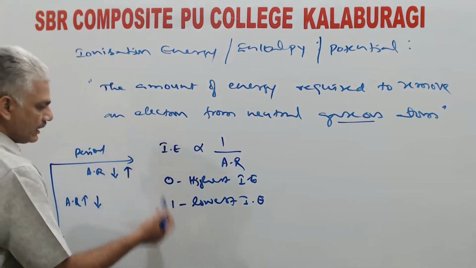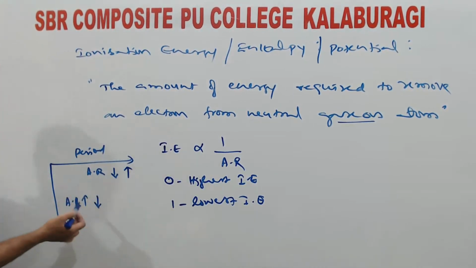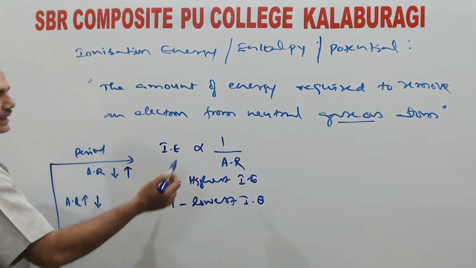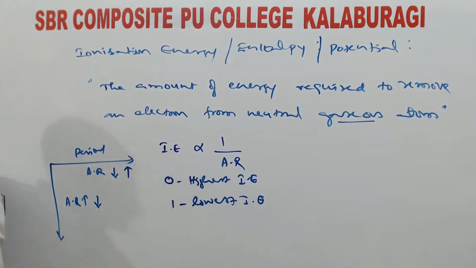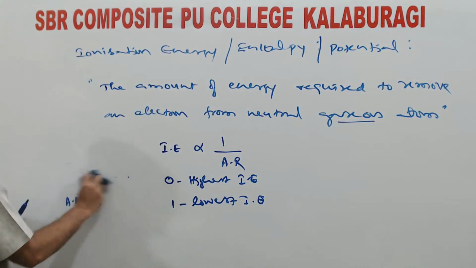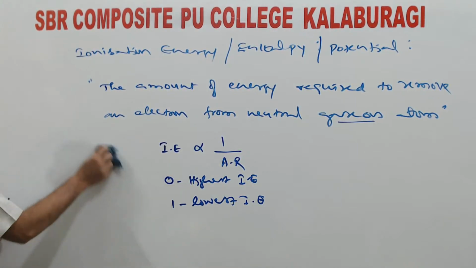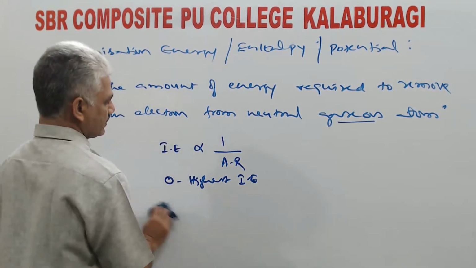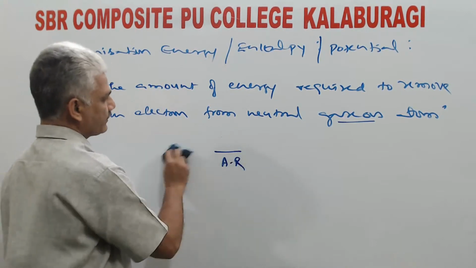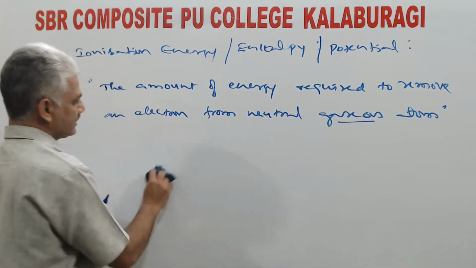And down the group, ionization energy continuously decreases, and along a period, ionization energy continuously increases. So that is the general trend of variation of ionization energy values. So what we have discussed is, we have defined ionization energy.